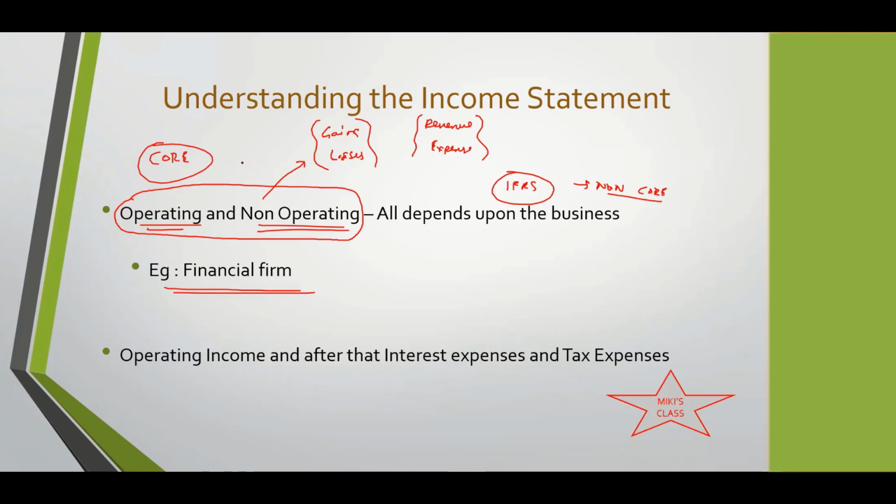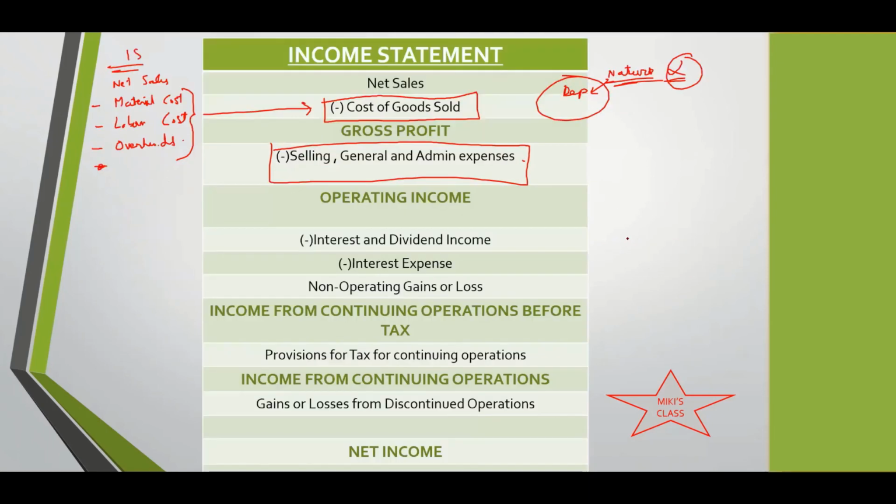Another example I can give you: let's say an earthquake happens and there are losses made by a company. Let's say a big loss of 10 crores happened because of destruction of the factory. The factory caught fire and got burned because of the earthquake. Generally speaking, this 10 crore loss will be non-core, because this is not something which happens every time, and the company did not have any control over it. So it would generally be part of non-operating gains or losses, because an earthquake is not an operating loss. It is a non-operating thing which happened.